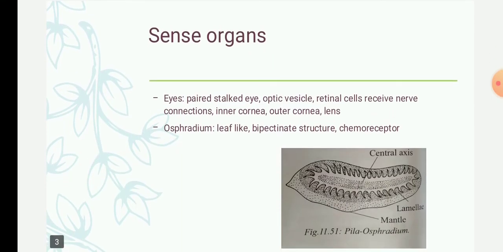Now we will see the sense organs. The pila contains 4 sense organs, that is the eyes, statocyst, osphradium and tentacles. First we will see the eyes. The pila has a pair of eyes, that is, 2 eyes. Okay, and they are situated on the head, and they are stalked, and this stalk is termed the ommatophore.